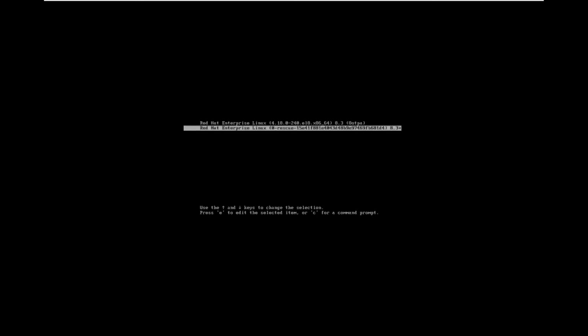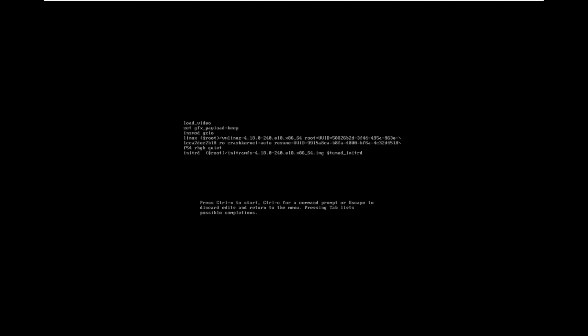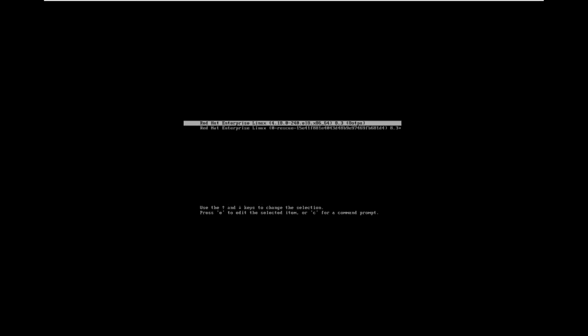Now try to break the root user password here. Press E, then it is asking you to enter the username and password. So this is the security. Now you enter the current username, and even if you give any wrong password, it is not accepted. Again you press E, you give the root user, and if you give the exact password, only then it will open things. Okay, this is the security of the root password.